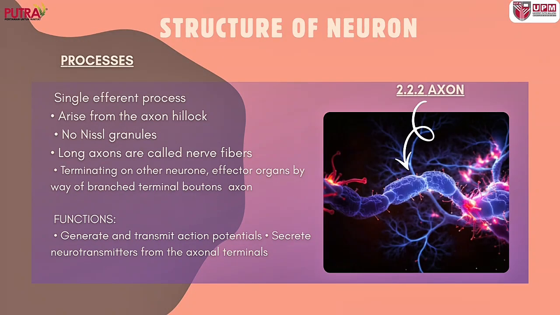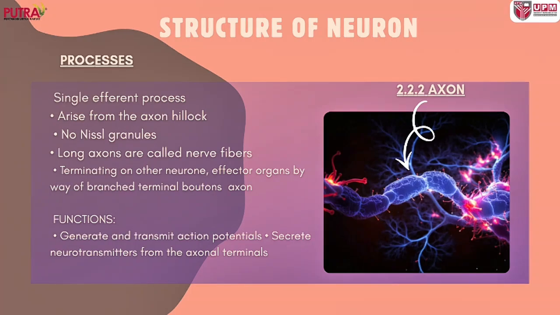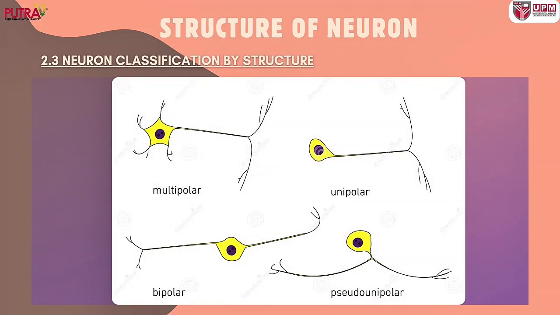Next is the axon. The axon is a single efferent process that arises from the axon hillock. There are no Nissl granules, and long axons are called nerve fibers. Next, it terminates on other neurons or effector organs by way of branched terminal buttons. The function of the axon is to generate and transmit action potentials and secrete neurotransmitter from the axon terminal. The neuron classification by structure has four types, which are multipolar, unipolar, bipolar, and pseudounipolar.